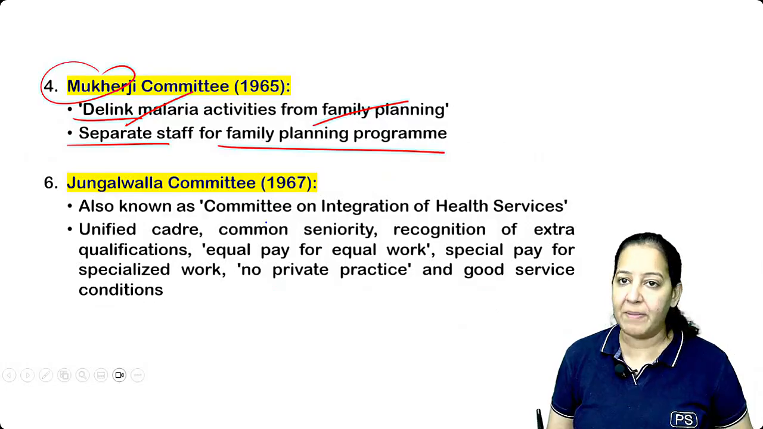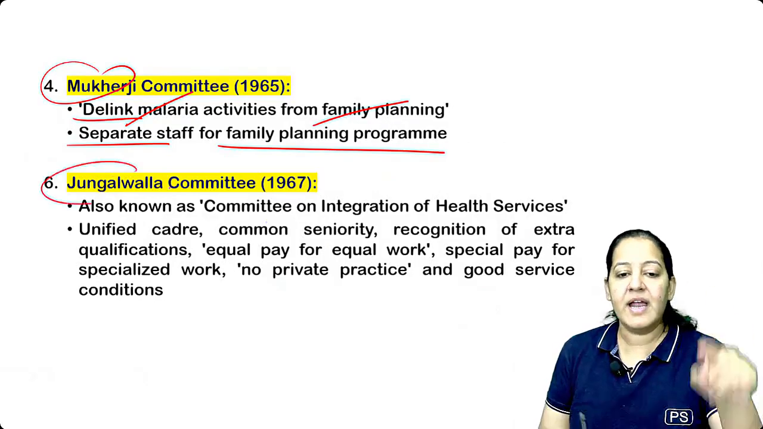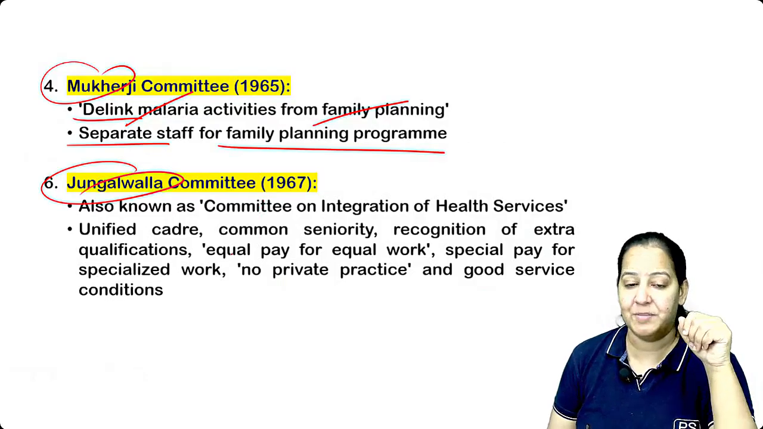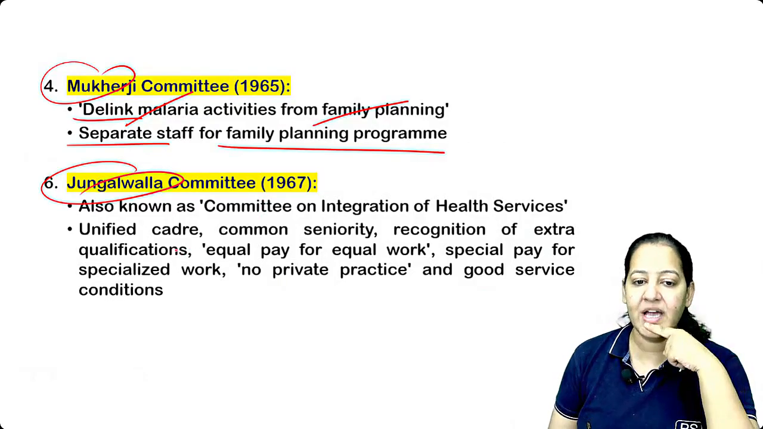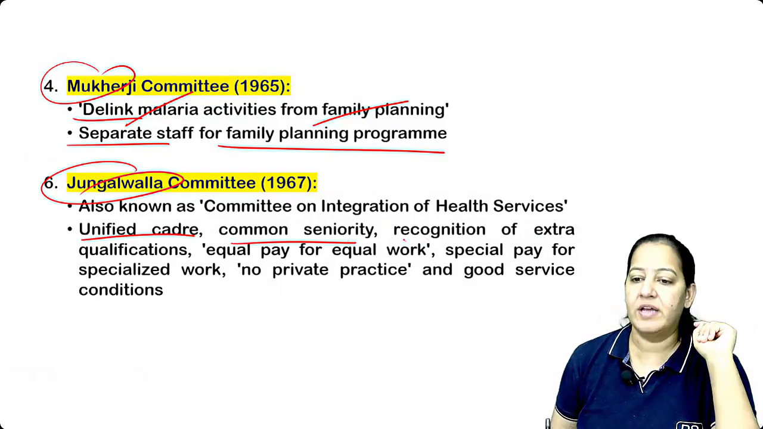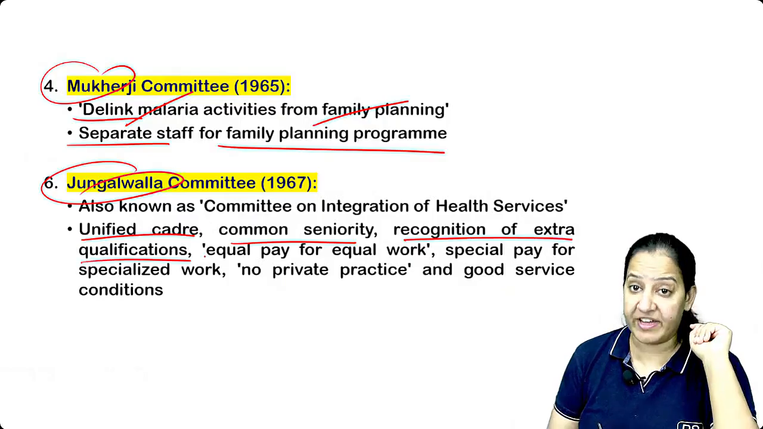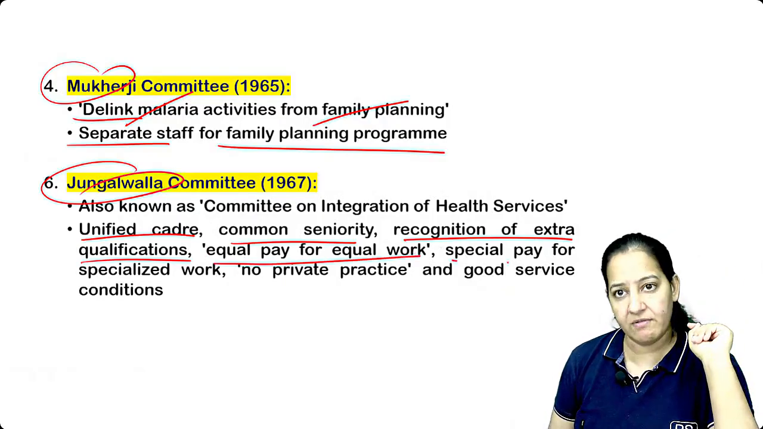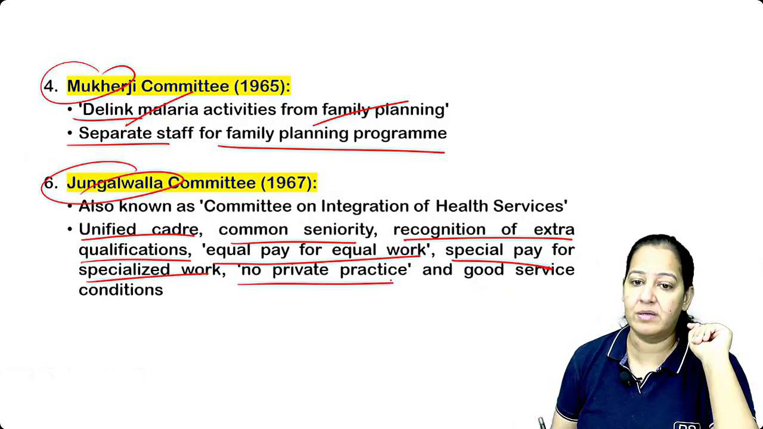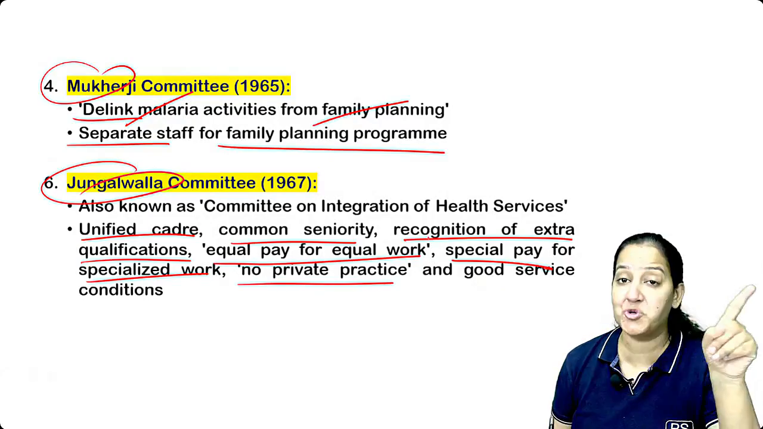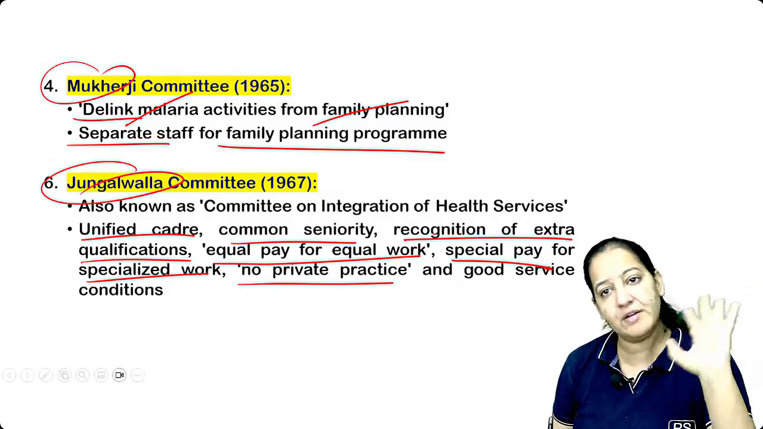Are you people there? Reply, respond. The next is Jhunjhunwala. The next is Jhunjhunwala. What did they do? They made very good recommendations. I like their work. So what have they done? They recommended a unified cadre, common seniority, and recognition of extra qualification. If someone is extra qualified, we should recognize it. Equal pay for equal work, special pay for special work. And no private practice. They recommended that doctors should not do private practice in India. Everyone should be in government practice only.